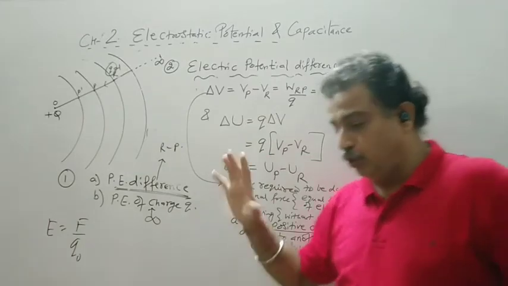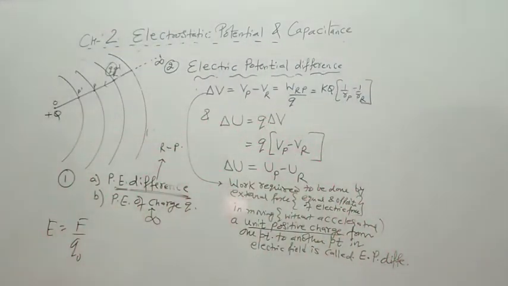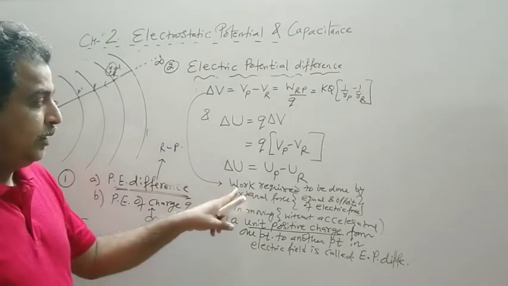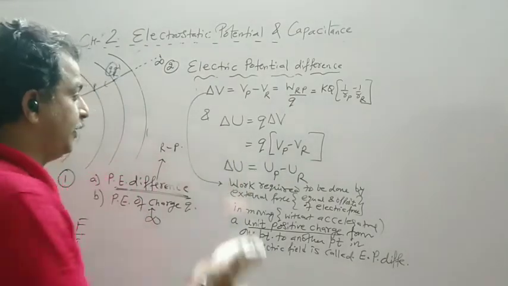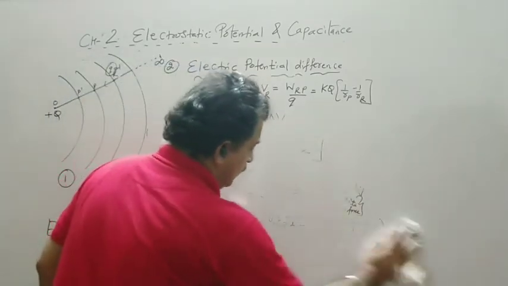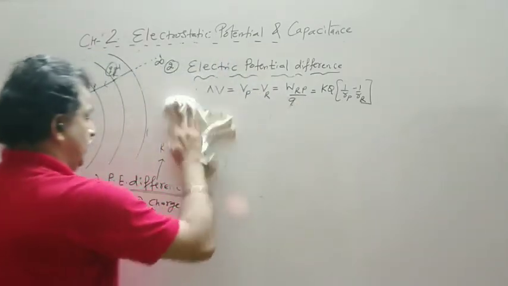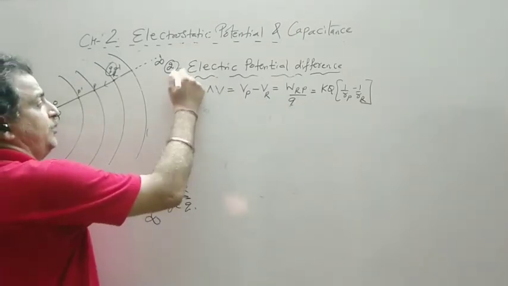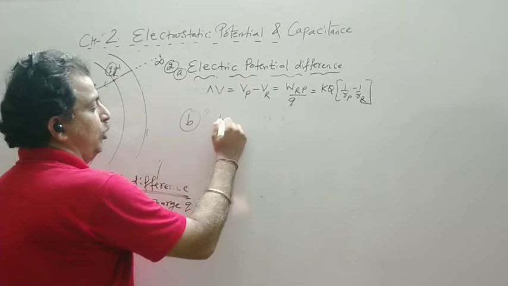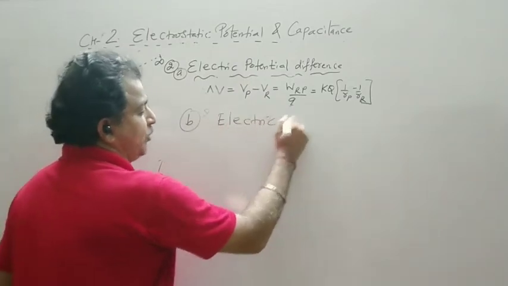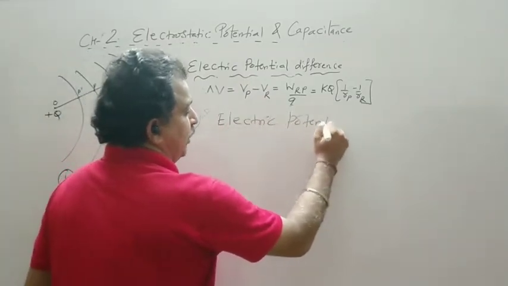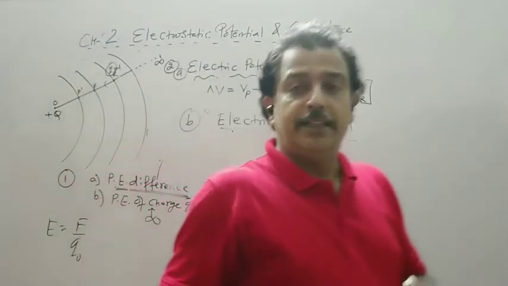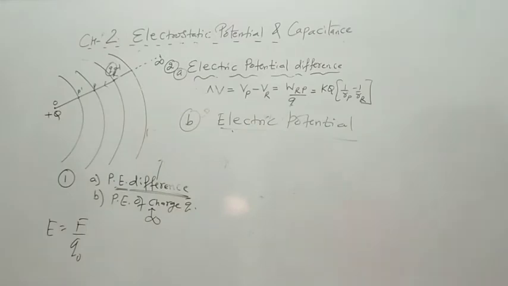Now instead of Q charge, I will bring a unit positive charge from infinity. So the next concept, equivalent to this, is our first part for potential. Now we have only electric potential. Now whenever there is a difference, the 2 points are in the field.